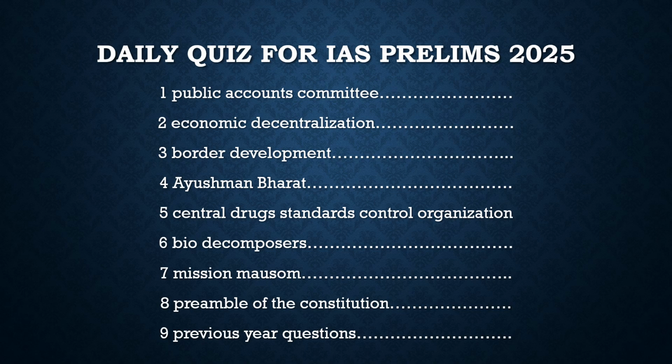Another article in the news is about the Central Drugs Standard Control Organization. Why is it in the news? Because it has recalled certain eye drops which were making false claims about their manufacturing and the impact of those eye drops. So it has recalled those eye drops. With respect to the Central Drugs Standard Control Organization, we will solve some questions and understand this organization more properly. After that, there was another article.